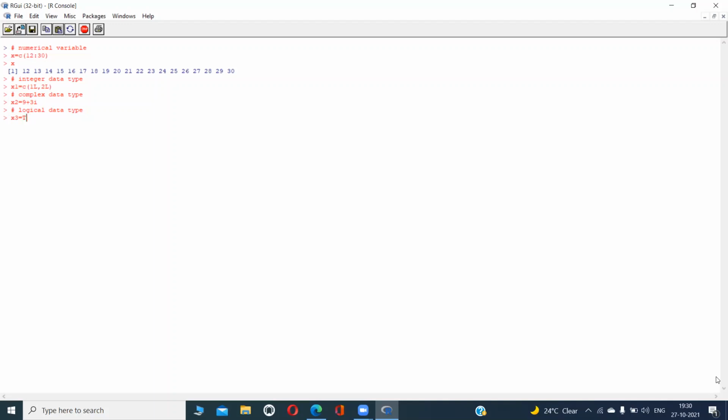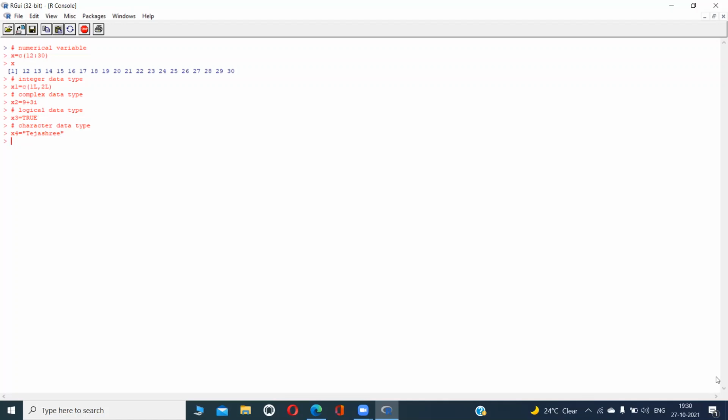It's always in capital letters, or you can use FALSE also. So that is logical. The next one is the character data type. In character data type, we can assign x4 is equal to, if I want to assign Tejashree, in this way I can assign.